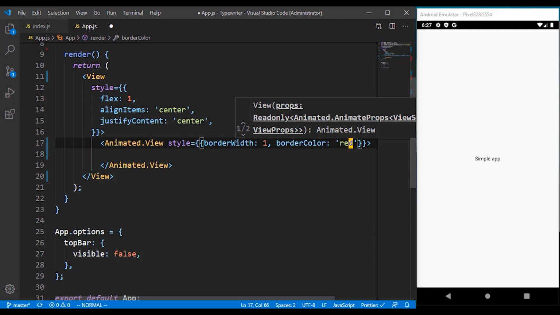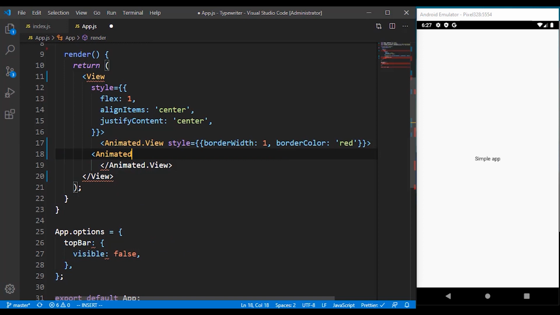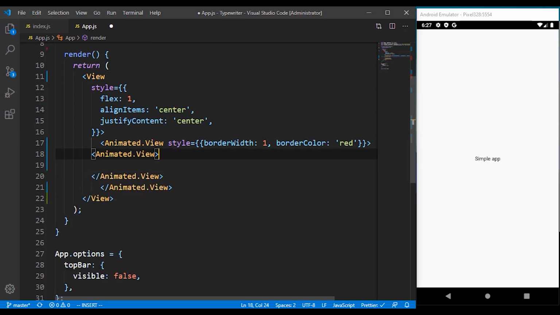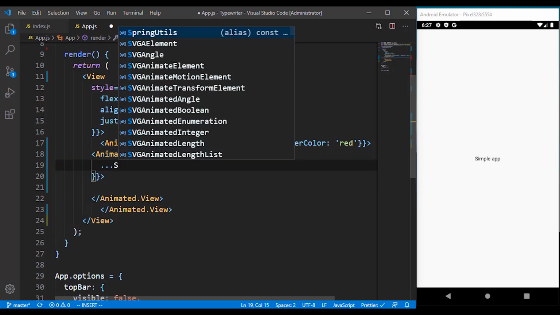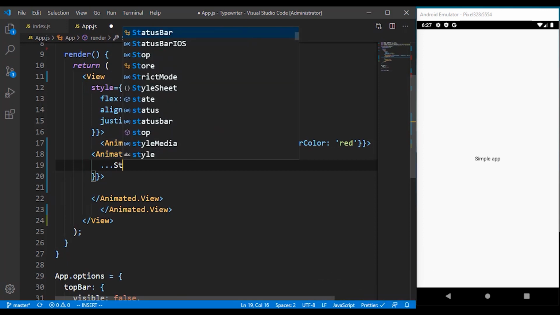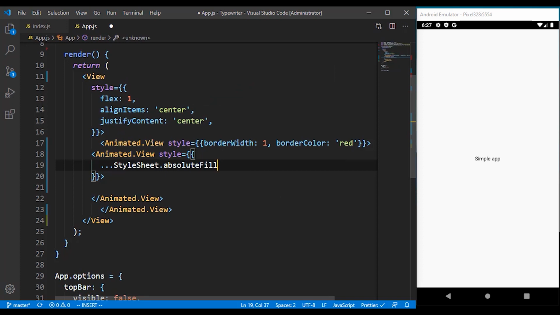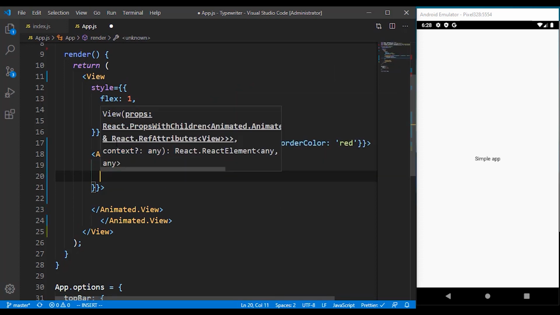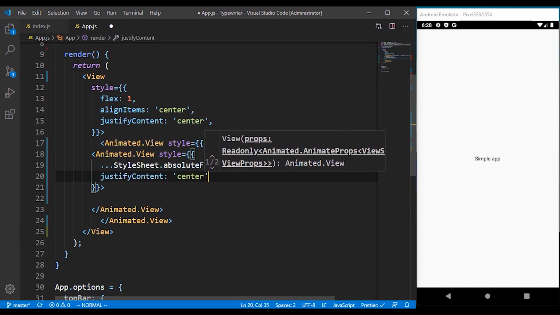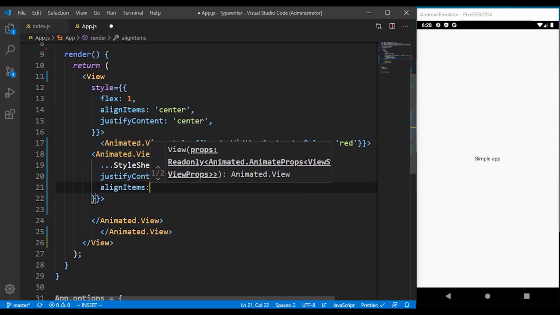In between this, we have to bring another animated view. I'm just doing this in case you misunderstand how I place things. You can see how the thing comes from the top and stays in the center. I'm just doing this for you to understand how you can actually place something in the center, so forgive me for that. I want this to take the absolute fill of the parent container, and I want everything inside there to be in the center as well. I want to align the items to the center.